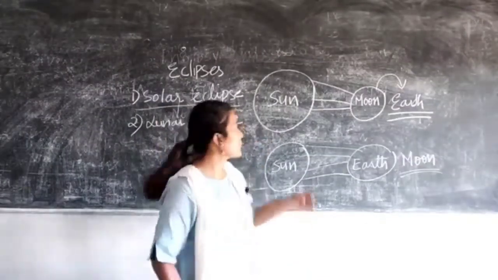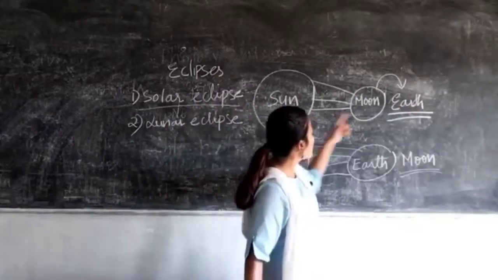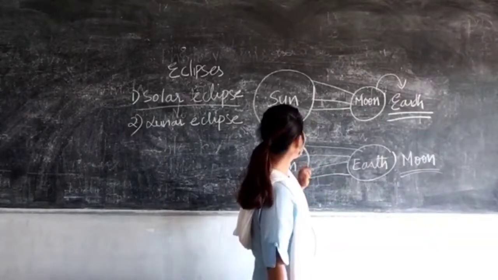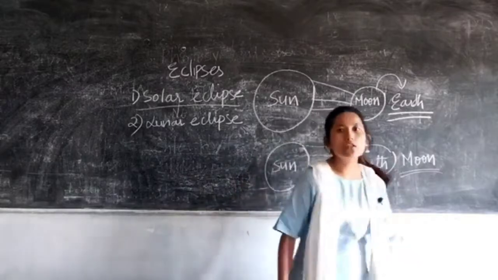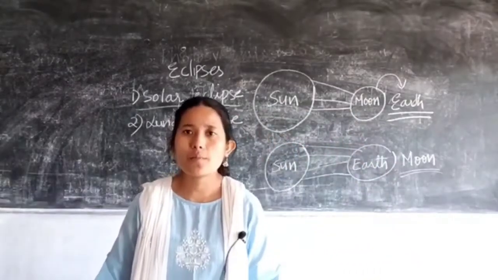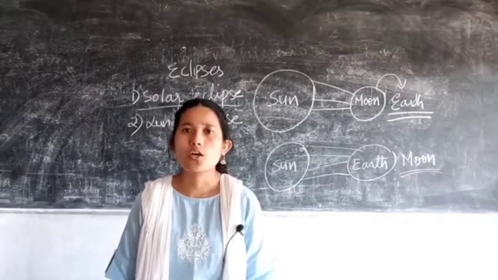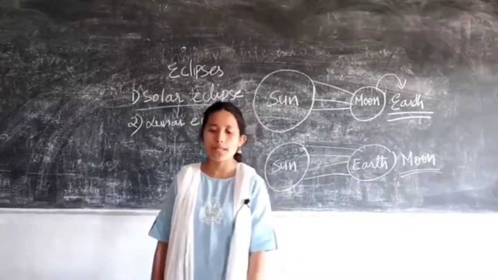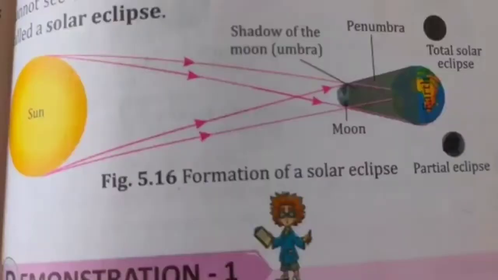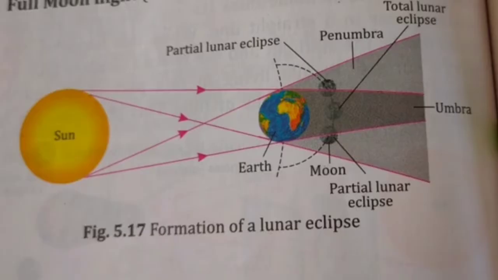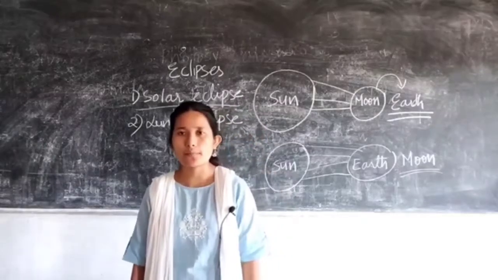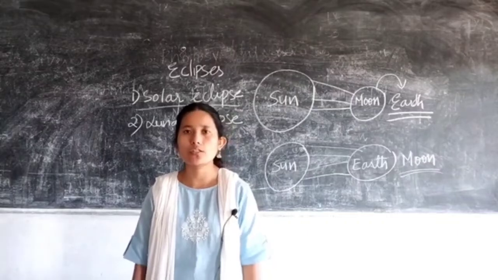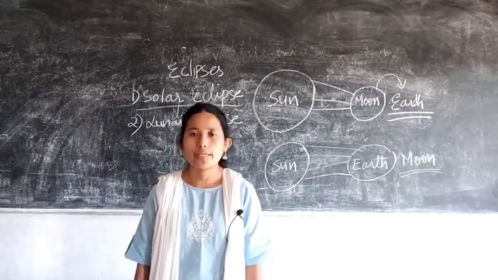So in case of solar eclipse, the moon comes in between the sun and the earth, and in case of lunar eclipse, your earth comes in between the sun and the moon. Okay, so that's all about this chapter. We were just left with eclipse. We have completed it, solar eclipse and lunar eclipse, right? Learn to draw the diagram. With regard to solar eclipse and lunar eclipse, I will attach the diagram which you have to learn to draw. Okay, and that's all.